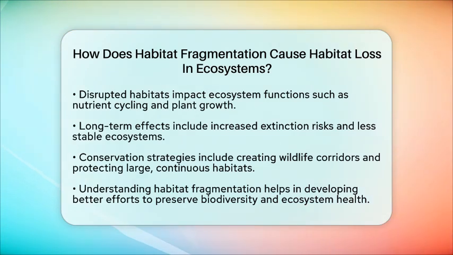Creating wildlife corridors or managing land to reduce barriers can help animals move freely again. Protecting large, continuous habitats is also key. Understanding how habitat fragmentation causes habitat loss helps us find better ways to protect biodiversity and keep ecosystems healthy for both wildlife and people.